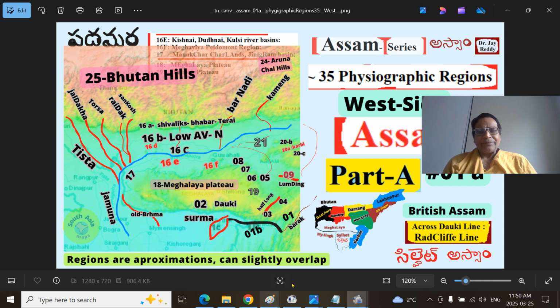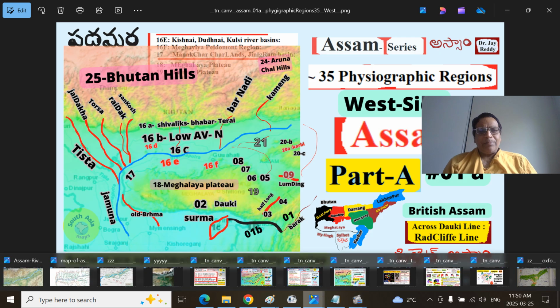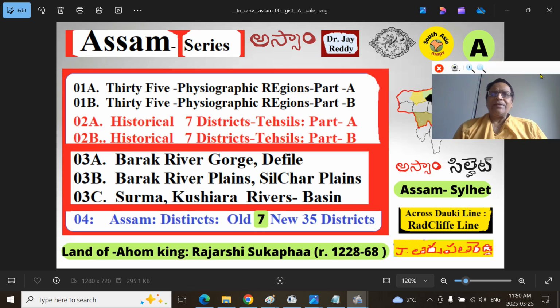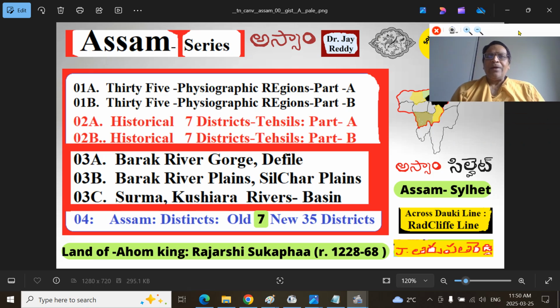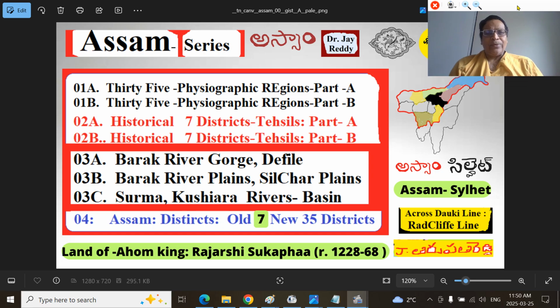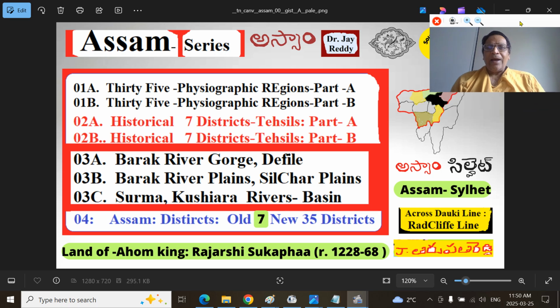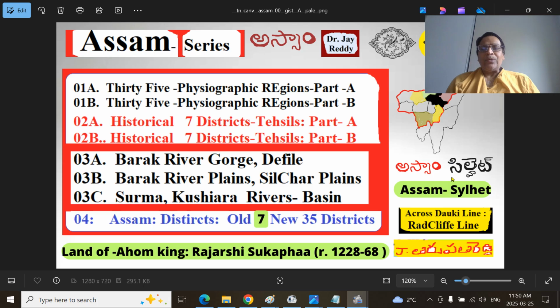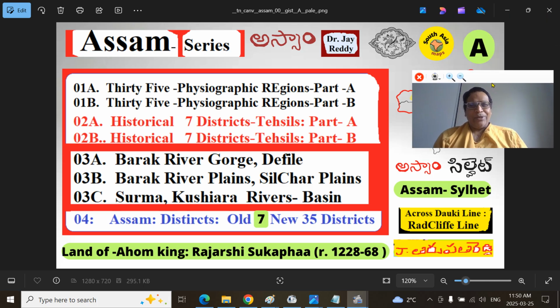And friends, all these presentations are the initial series, the Assam series. This is the logo of the Ahom dynasty, the Ahom Rajas who ruled for 600 years. The land of Rajarshi Sukapha, who reigned 1228 to 1268. I have covered the broader Assam province, British Assam, that also includes Srihat, Sylhet. This also gives a unique perspective to you. We are looking at 01A, 35 physiographic regions, part A.